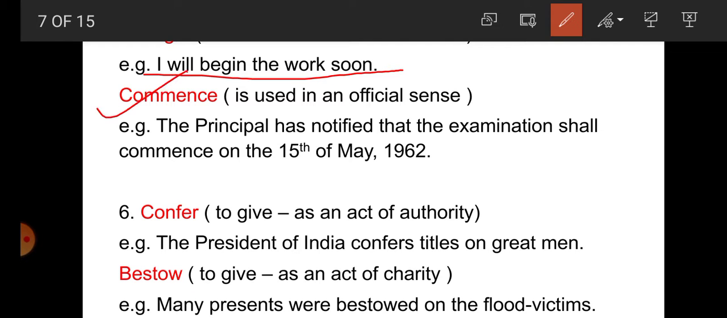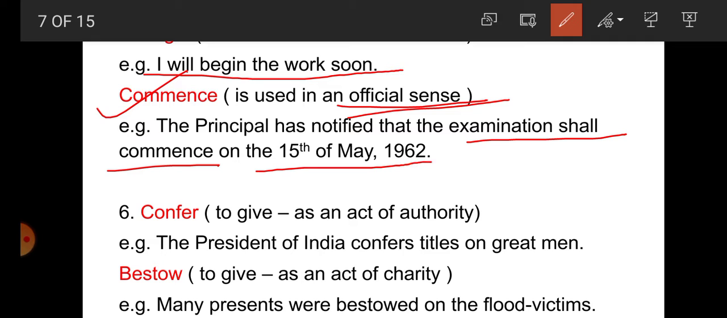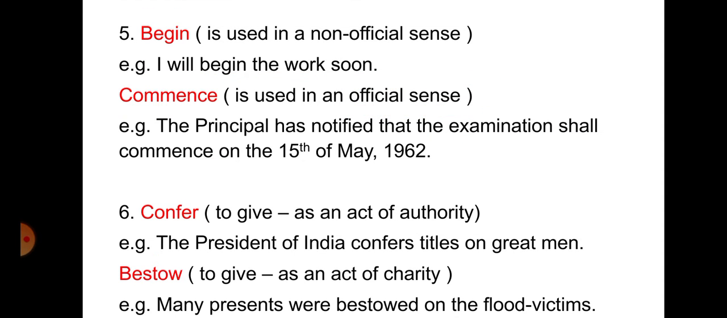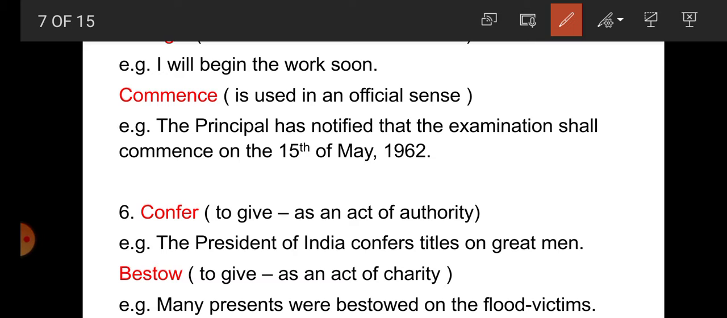Now commence is used for official sense. For example, the principal has notified that the examination shall commence on 15th of May 1962. So the examination shall commence. It means the examination shall start. So student, here it is an official use. That's why commence is used. Here we can't write start or begin. So we get here that begin and commence are similar words, synonyms. Begin is used in non-official sense and commence is used for official sense.